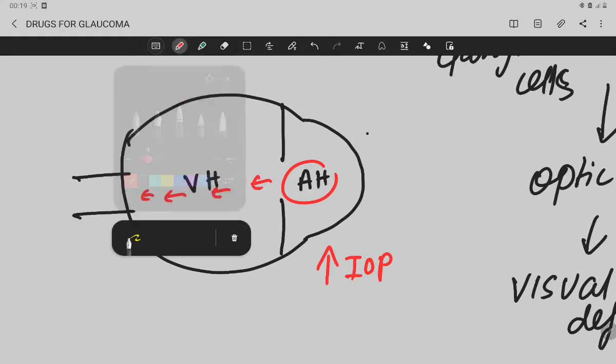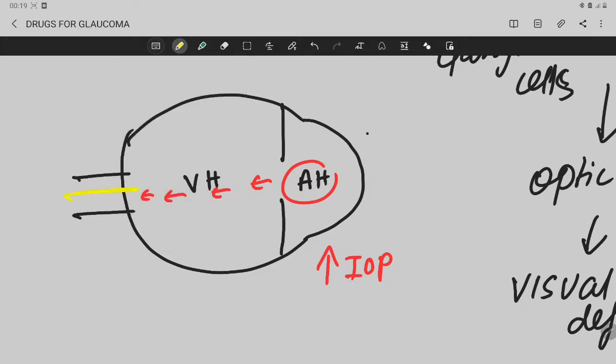This intraocular pressure is transmitted on the, you know that this is the optic nerve, guys. This is the optic nerve, so this intraocular pressure is transmitted on the optic nerve and causes damage of the optic nerve, leading to visual field defect.